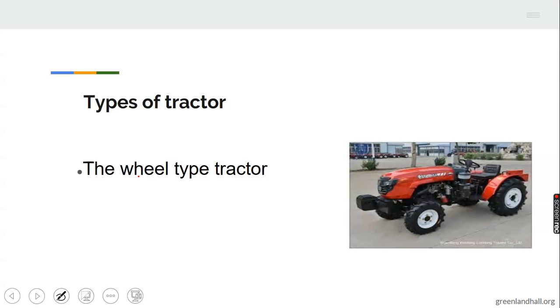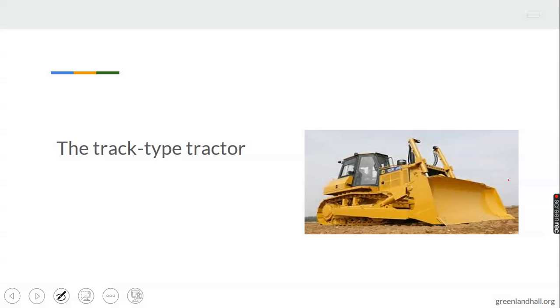Types of tractor. 1. We have the wheel type tractor. This is a very good example of the wheel type tractor. This tractor has 4 wheels. It usually has 2 small ones in the front and 2 large ones at the back. The wheel type tractor has 4 wheels.